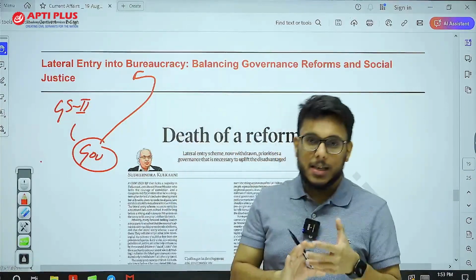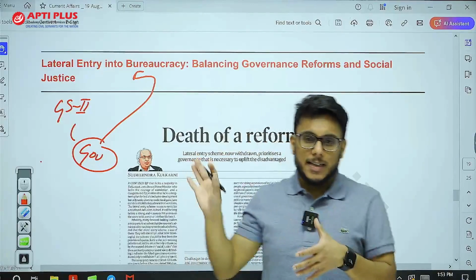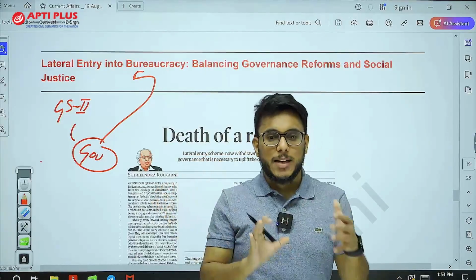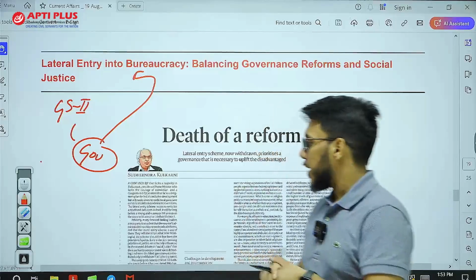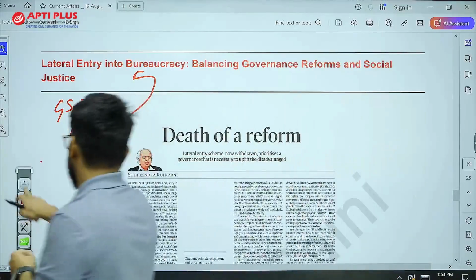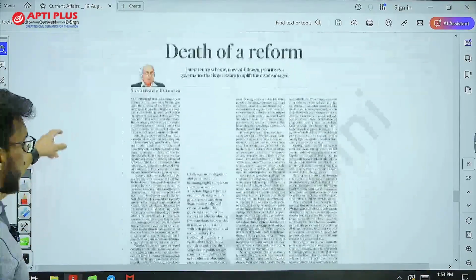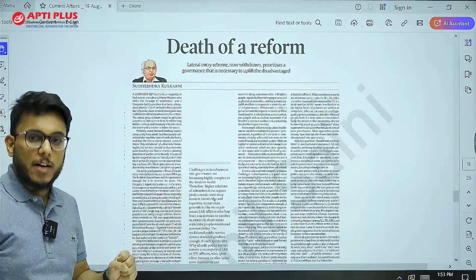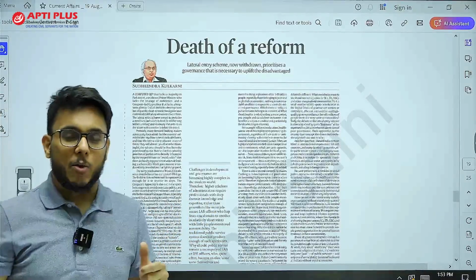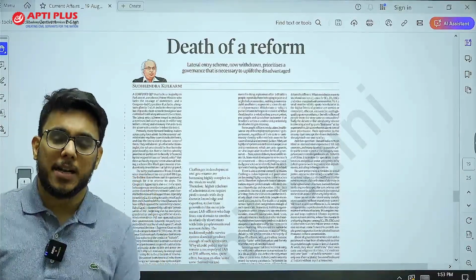So, what is lateral entry? Recently, an advertisement was posted inviting lateral entrants into governance. The government then scrapped that advertisement. What is this word lateral entry?